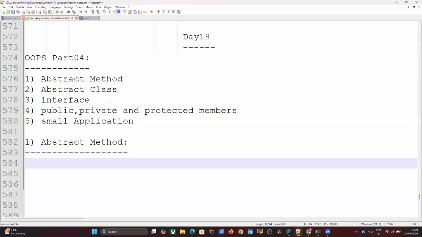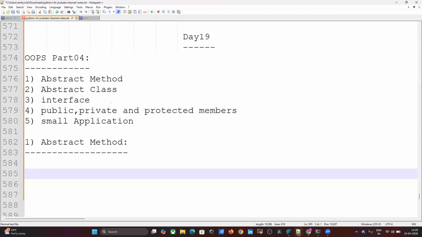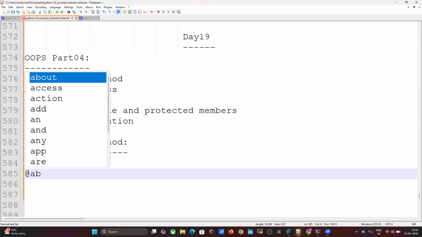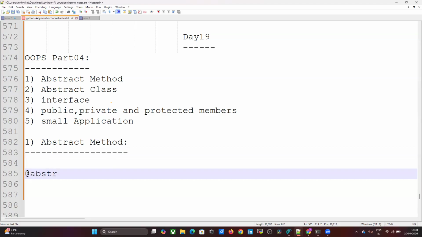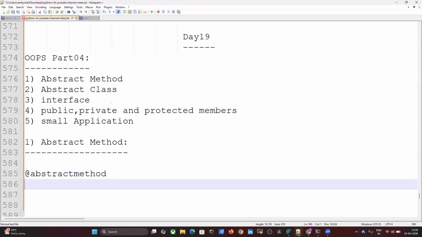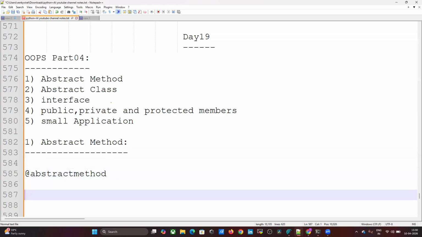Now you understood, right? In Python, we can declare an abstract method by using the @abstractmethod decorator. What is abstract method? Sometimes we don't know about implementation, just declaration. In future, this declaration may be helpful.